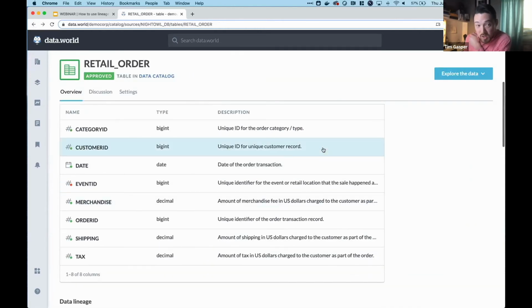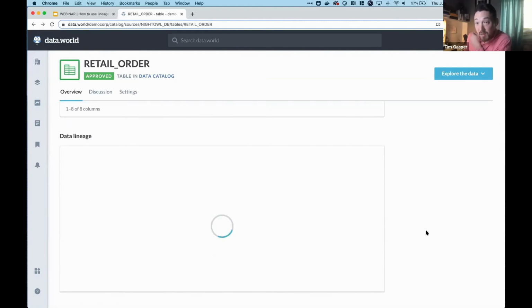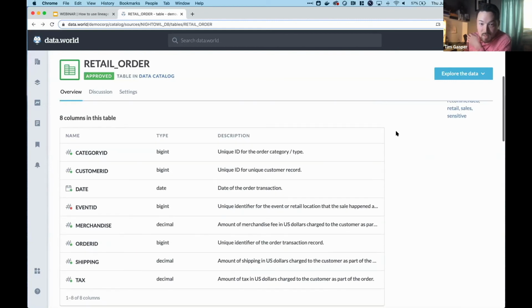Now imagine, we talked about some of those different lineage use cases. So obviously this high-level lineage provides me a good understanding of some of the downstream usage, gives me a lot of that source and provenance understanding. But imagine I looked at one of those dashboards and it was broken. Or imagine that I'm a little bit worried about the fact that it's got some PII associated with it, and I want to understand how that's being leveraged and whether or not I need to contact our security team or our compliance team to get additional permissions.